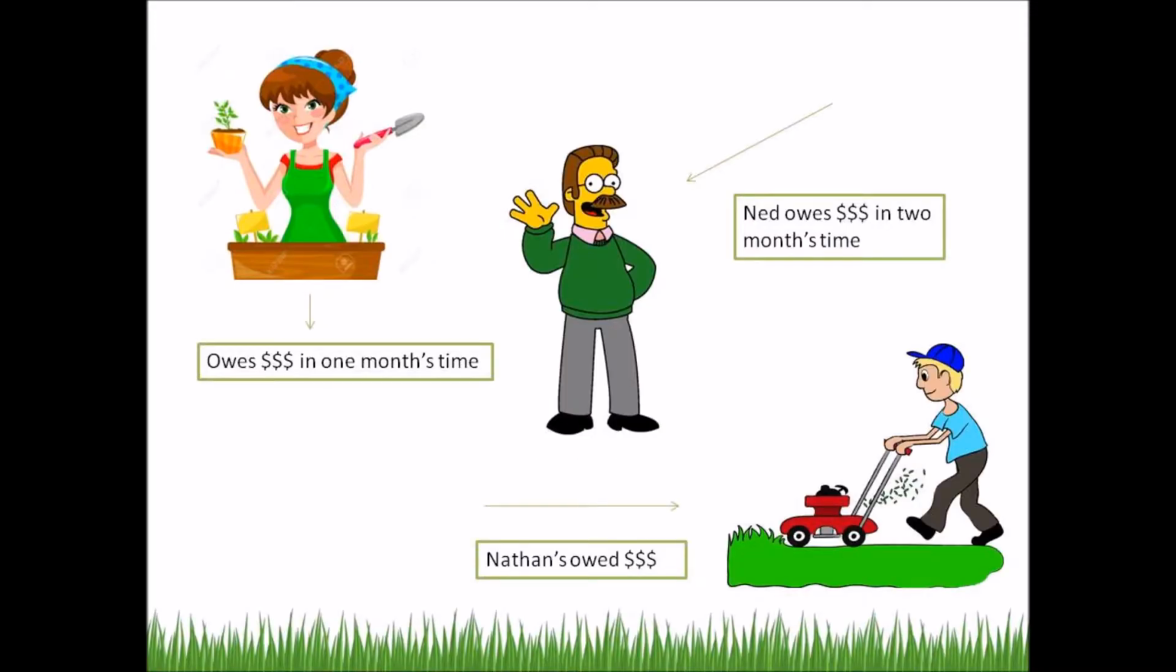Today we'll be exploring accounting principles, in particular the revenue recognition principle. During June of 2016, Nathan mowed 10 lawns, all customers paying with credit.